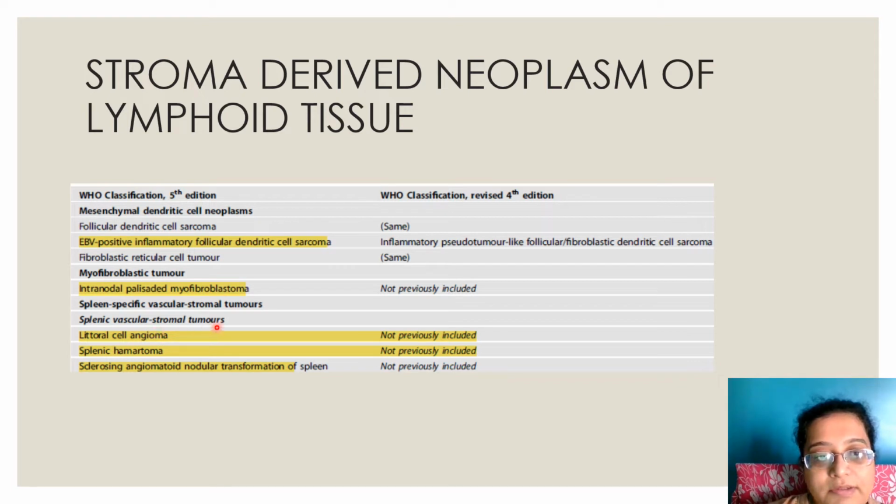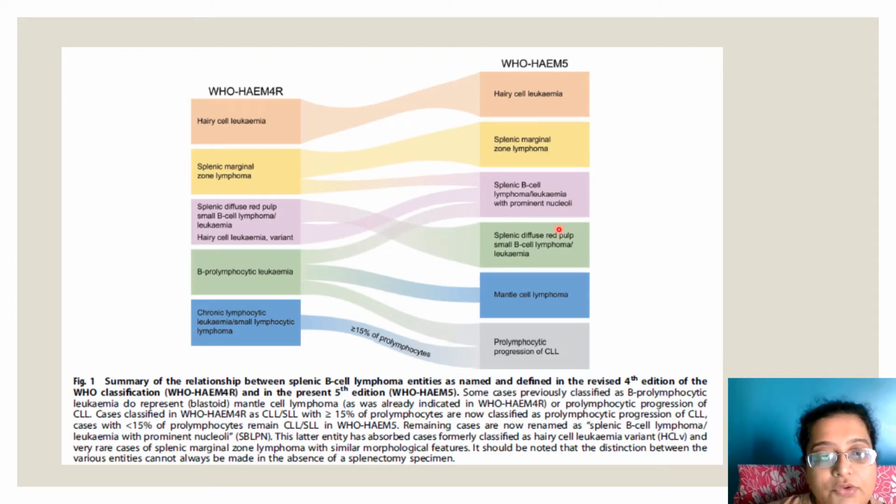Splenic vascular stromal tumors: littoral cell angioma, splenic hamartoma, and sclerosing angiomatoid nodular transformation of spleen. This is important if you're preparing for MLEs. Okay, in our case, littoral cell angioma, yes, we've heard about; hamartoma and sclerosing angiomatoid nodular transformation of spleen. All these three things have been added, which were not there before. So these tables are important. Whatever I'm saying, if we just remember the tables and keep going back to them, I think slowly we'll be able to register the Heme 5.